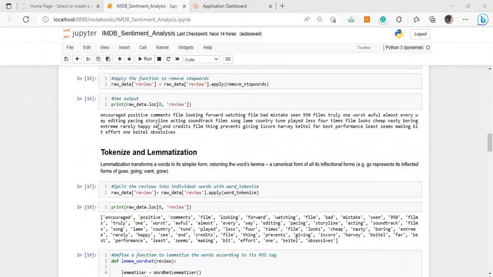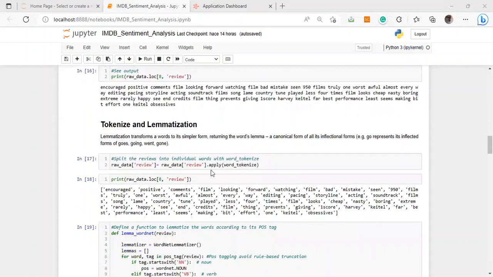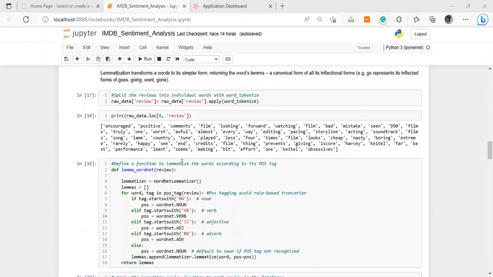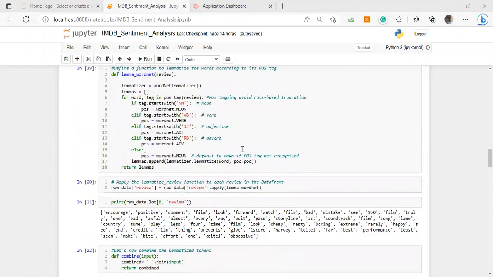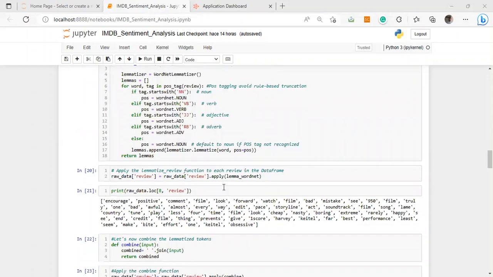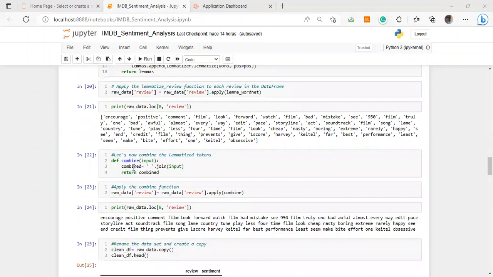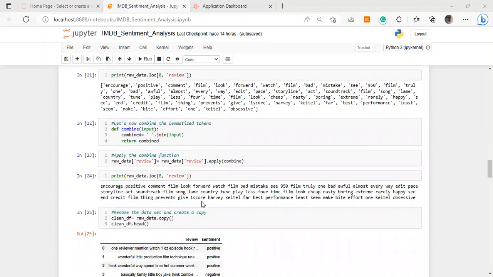Let's tokenize and lemmatize. I used word_tokenize to split the reviews into individual words, as you see here. Then I defined this function to lemmatize each word to its canonical form. For example, we have here looking, watching. These words were transformed to their canonical forms, look and watch. And then I defined this function to combine these individual words, and as you can see, we now have the full review.